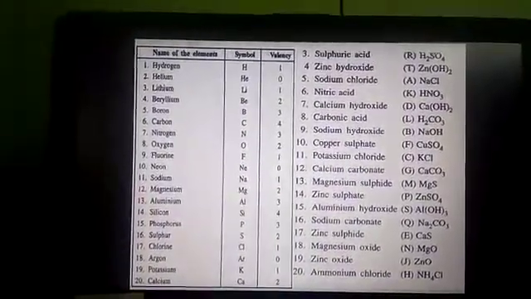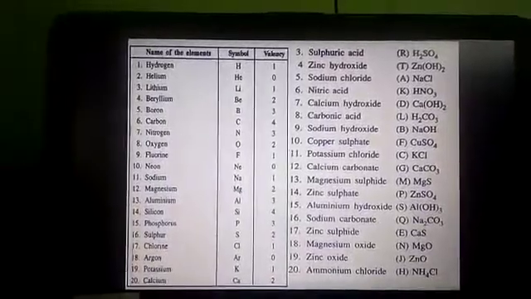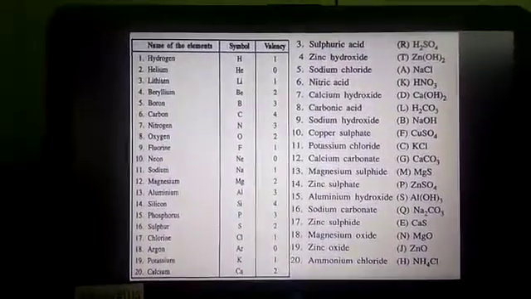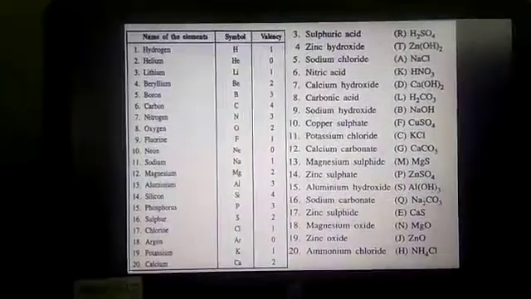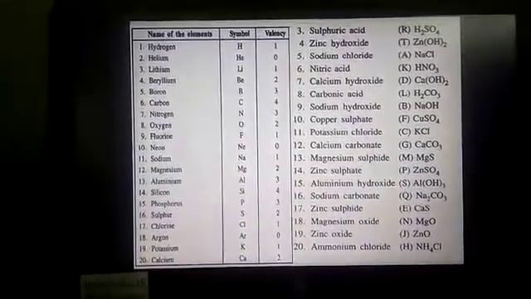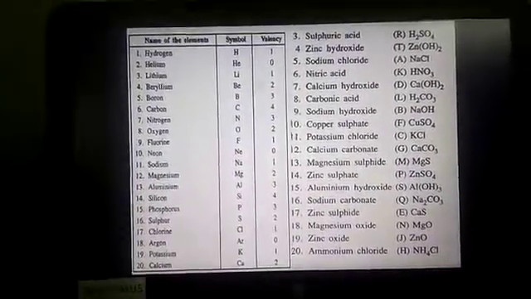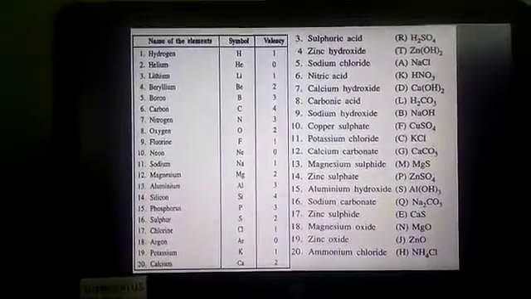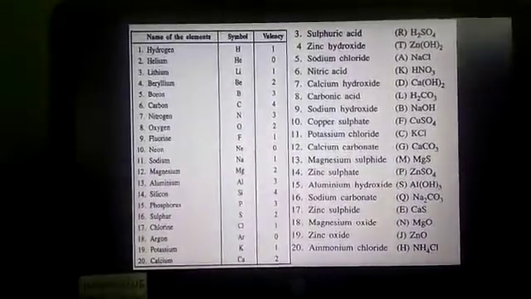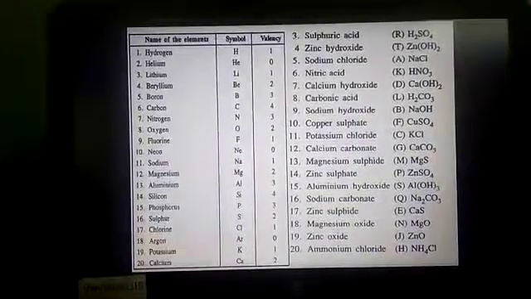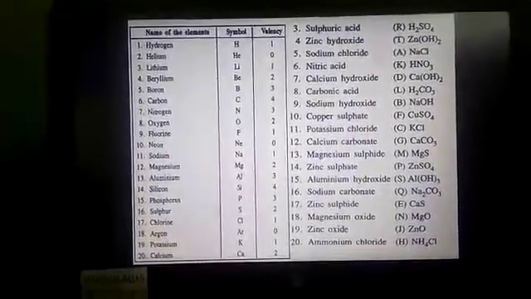So these are some elements and their symbols and valencies in the periodic table. Hydrogen, helium, lithium, beryllium, boron, carbon, nitrogen, oxygen, fluorine, neon, sodium, magnesium, aluminium, silicon, phosphorus, sulfur, chlorine, argon, potassium and calcium.